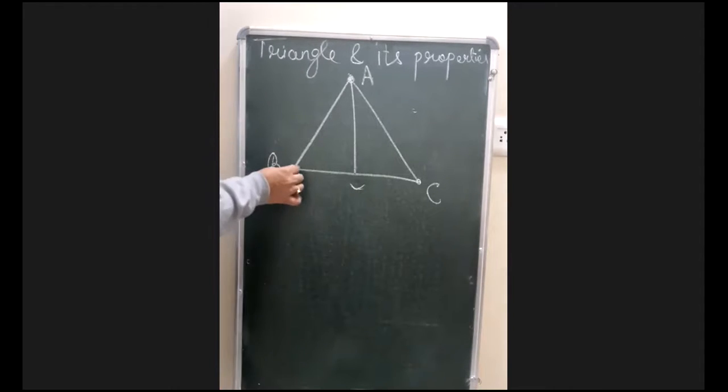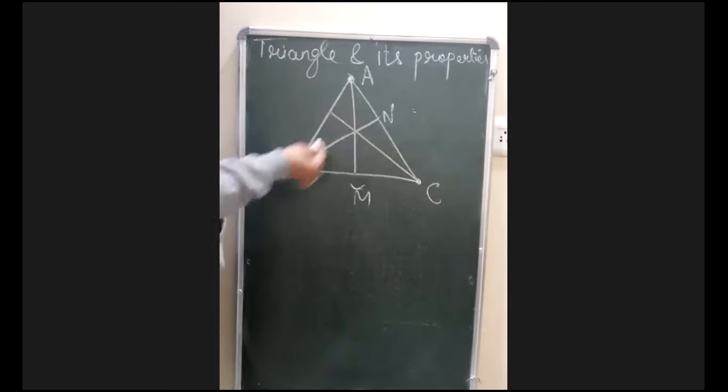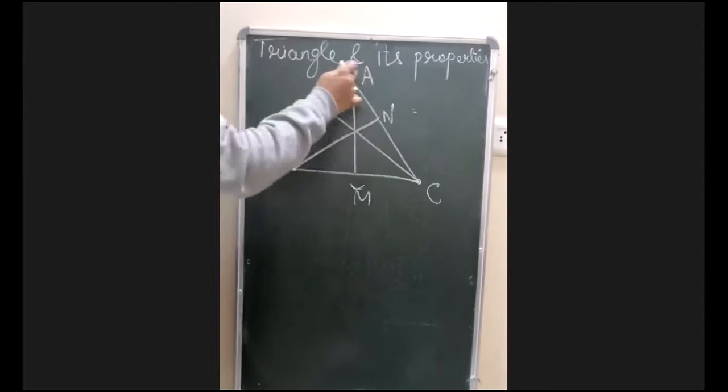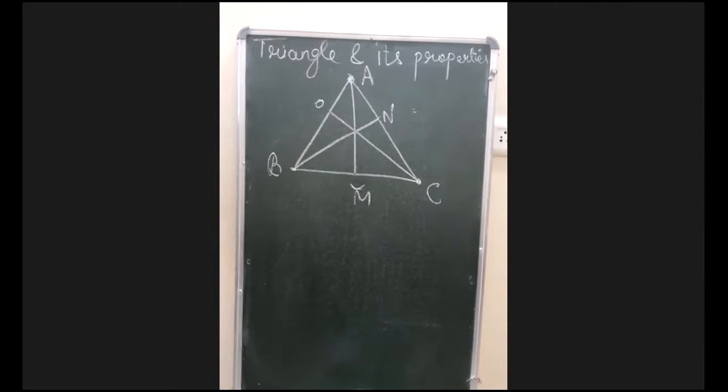The same thing, if you are drawing the median from vertex B, it will go to side AC because the side opposite to B is AC. Then you can give the name N here. Now the same thing if you are drawing it from C, it will go to side AB because AB is the opposite side of C. Now remember, these are all three medians. What are the names? AM, BN and CO. These are all three medians here.